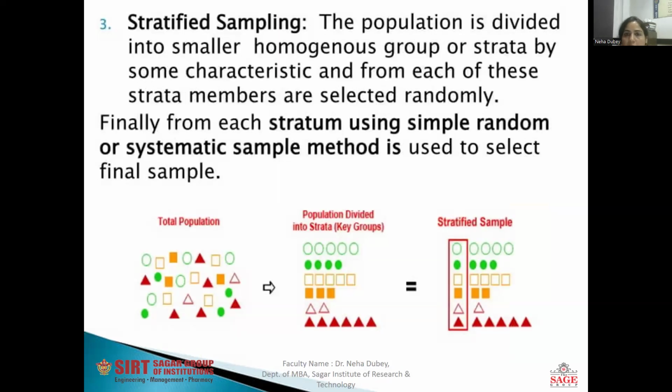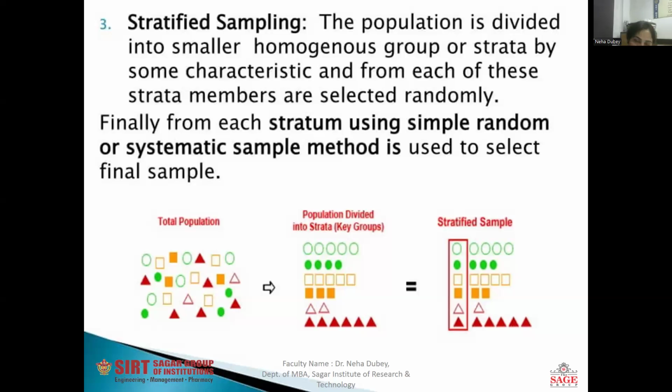In stratified sampling, what is it? Just a minute, I switch it here so you can easily read. The population is divided into smaller homogeneous groups. Please note that homogeneous group means the population having similar features; make a group of them, and then from each group we select the sample. So by the same characteristics, from each of these strata, members are selected randomly.